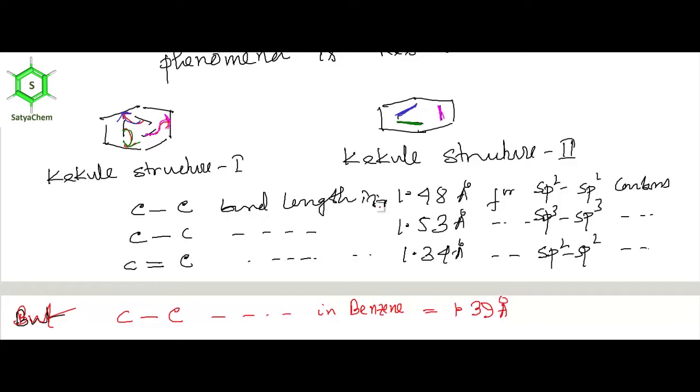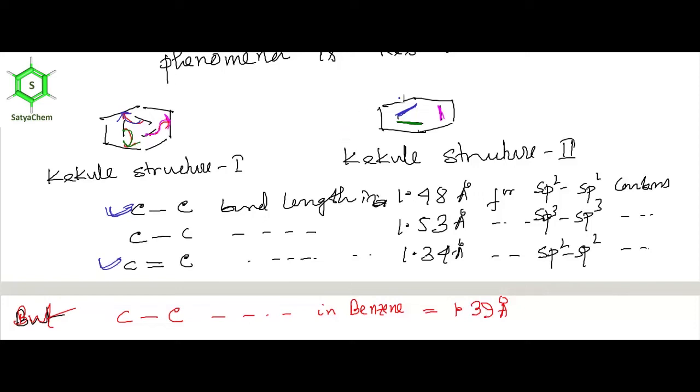Because the CC single bond is 1.48 angstrom for sp2 carbon, 1.53 angstrom for sp3 carbons, and the C double bond C bond length is 1.34 angstrom for sp2 carbons. But the CC bond length in benzene is 1.39 angstrom. So this 1.39 angstrom is in between these.